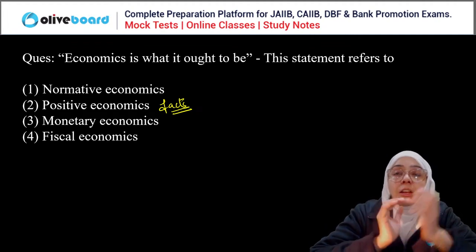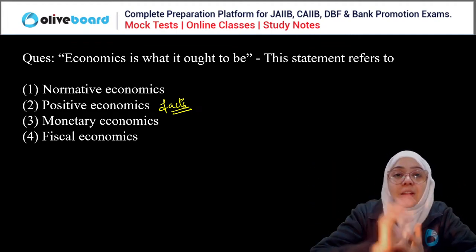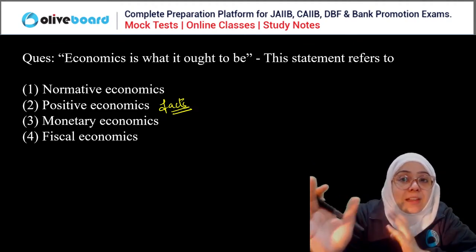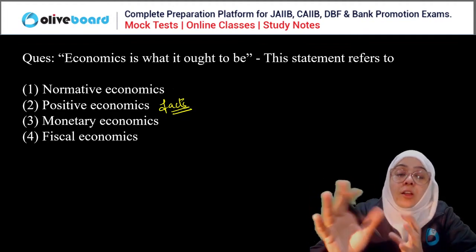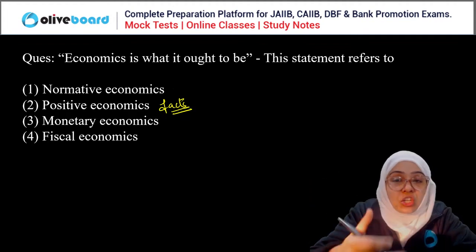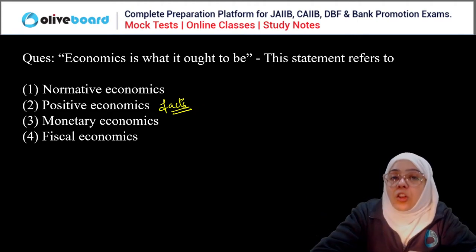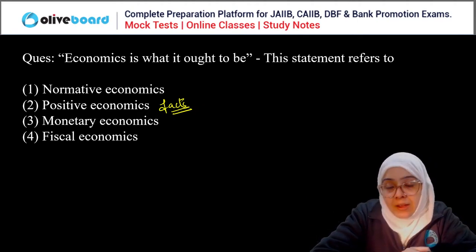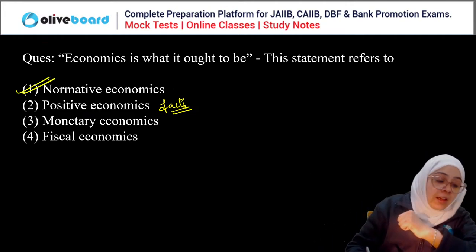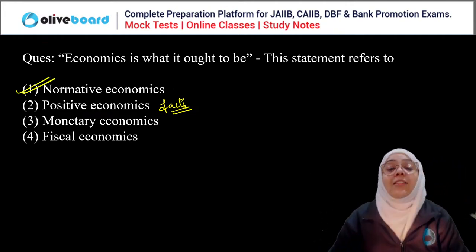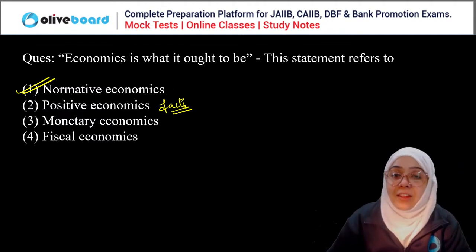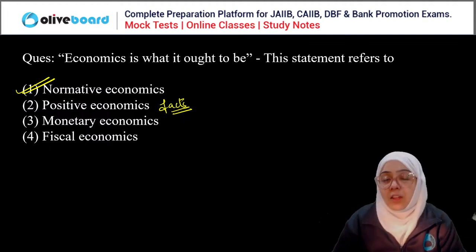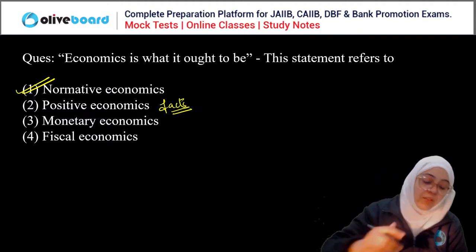For example, for controlling inflation, RBI should increase the repo rate. Now, the word "should" means this ought to be done in the economy to fight the inflation. This is like a suggestion, advice. So it is normative economics, right? So "economics is what it ought to be" is called normative economics. This statement refers to normative economics. Clear? This is the first question, everyone.